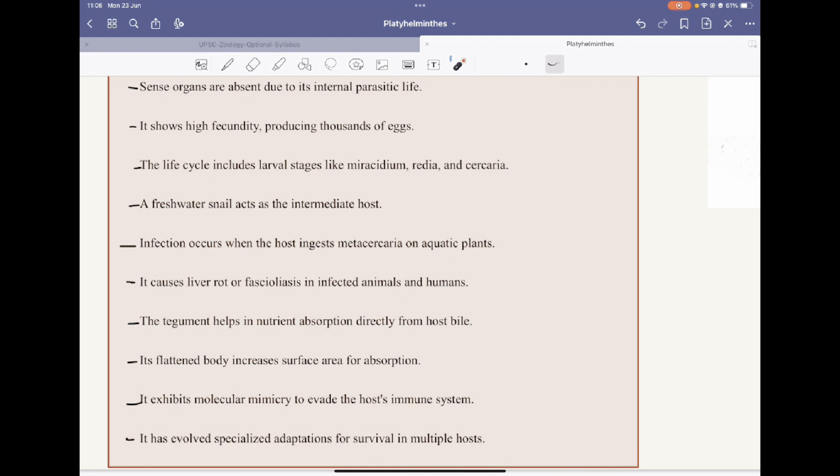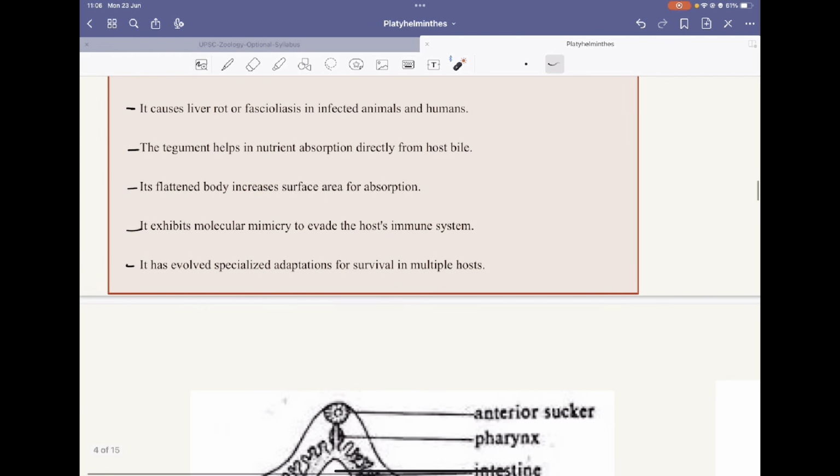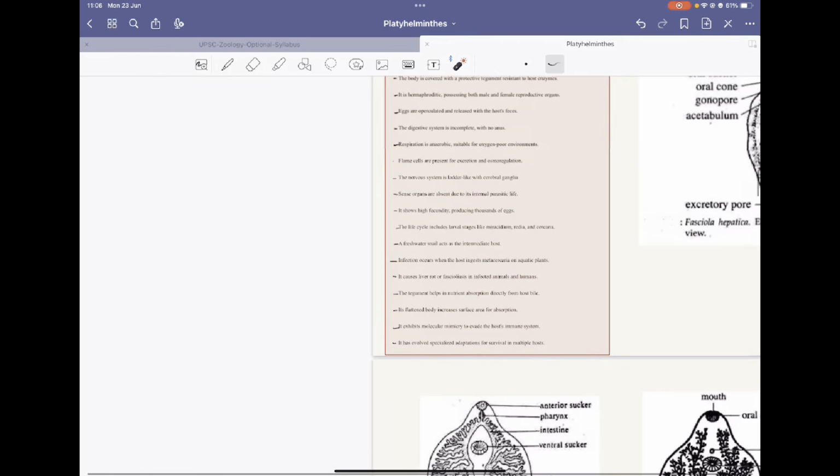The tegument helps in nutrient absorption. Its flattened body increases the surface area for absorption. It exhibits molecular mimicry to evade the host's immune system, and it has evolved specialized parasitic adaptations for survival in multiple hosts.